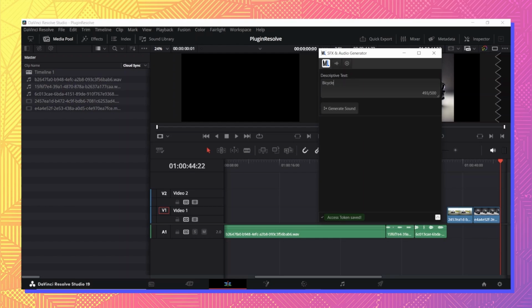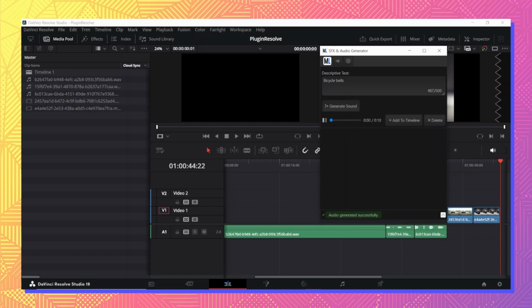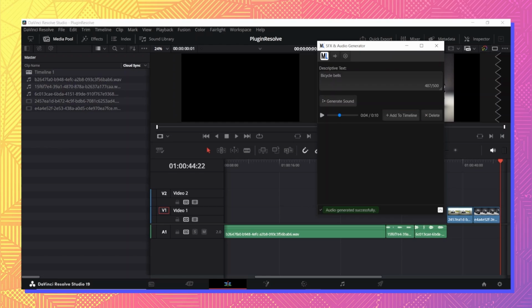For example, we are going to try sound of a bicycle bell. Click Generate. Isn't that great? Just add this to your timeline and you are good to go.